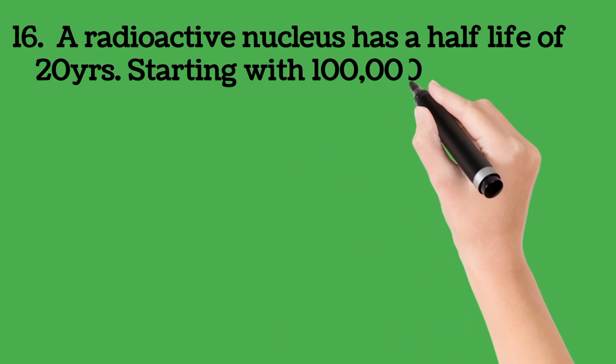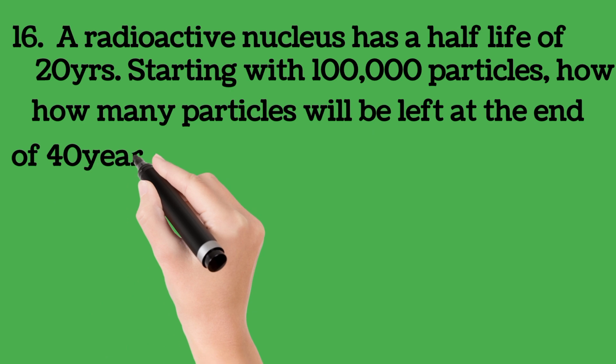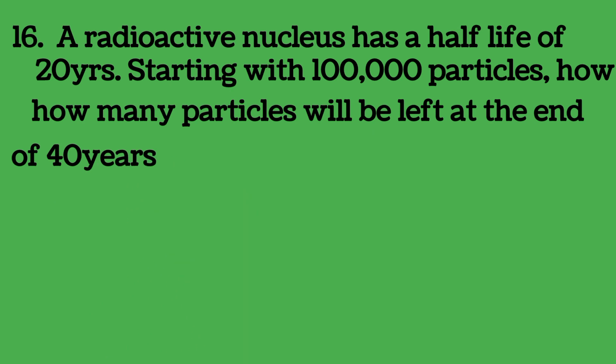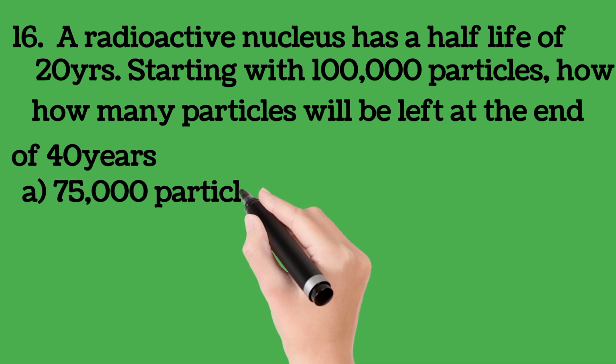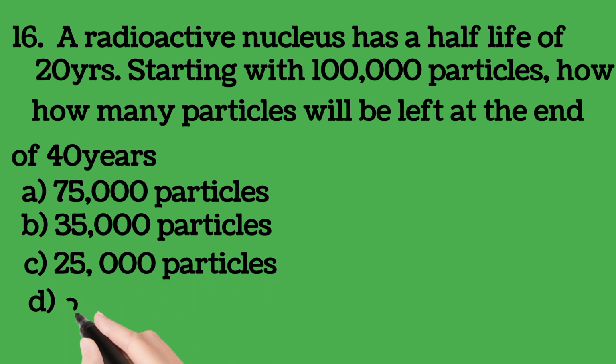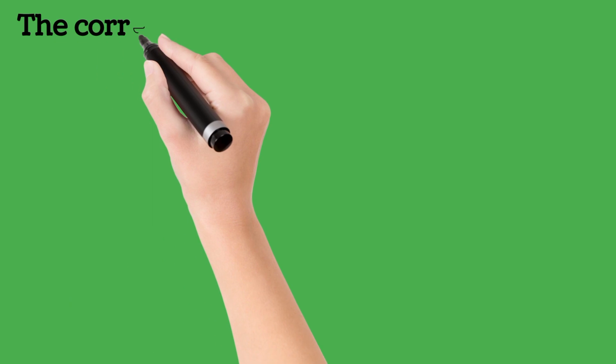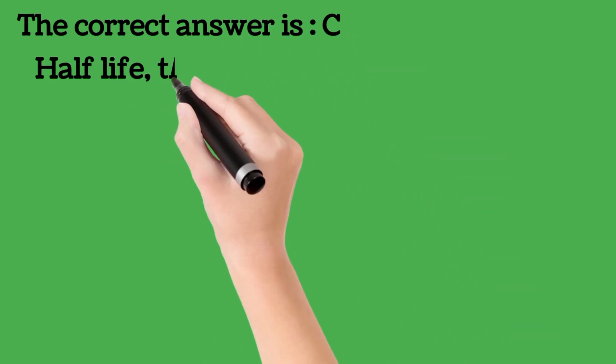Number 16. A radioactive nucleus has a half-life of 20 years, starting with 100,000 particles. How many particles will be left at the end of 40 years? A. 75,000 particles, B. 35,000 particles, C. 25,000 particles, D. 50,000 particles. A radioactive nucleus has a half-life of 20 years, starting with 100,000 particles. How many particles will be left at the end of 40 years? Let's go. The correct answer is C.